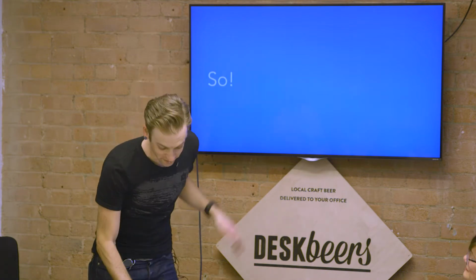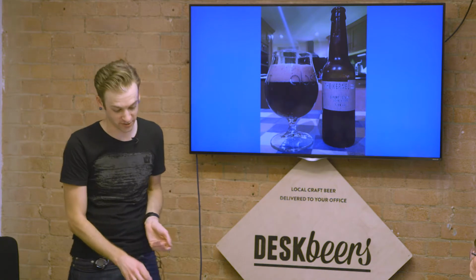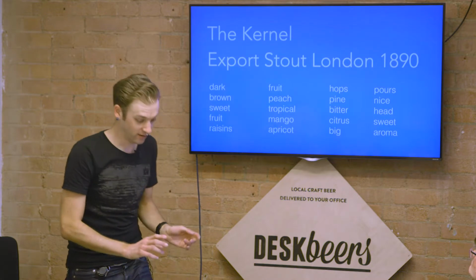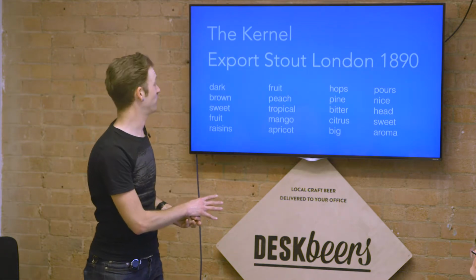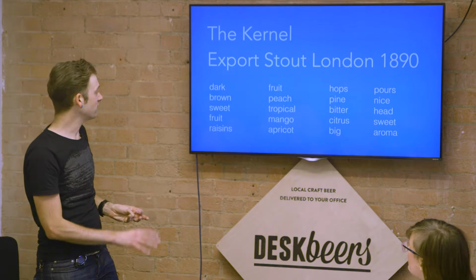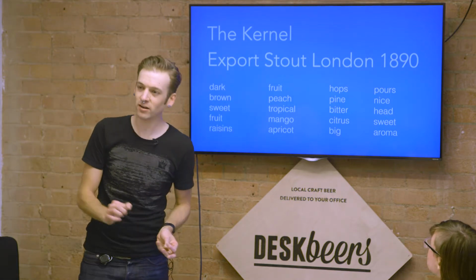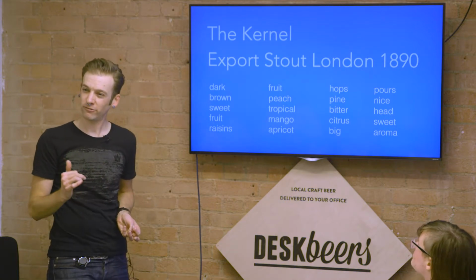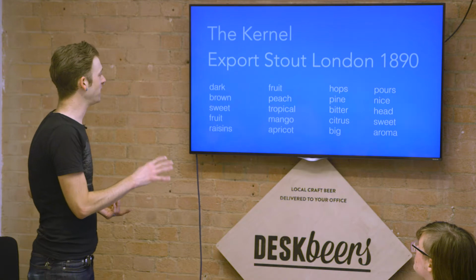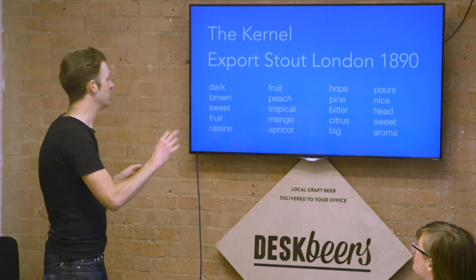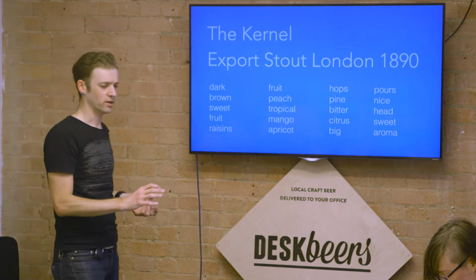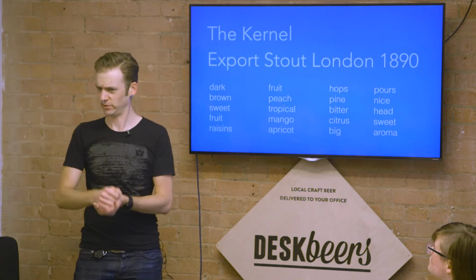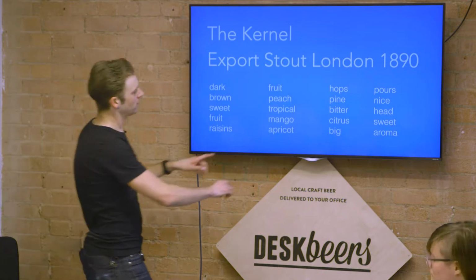So if we take all of that, and we go back to our kernel stout, and we go back to this massive pile of text, these are the top 4 topics for the export stout. The thing that's really interesting about this to me is how different they are to the individual weights that we got from the words. The reason makes sense, but you have to kind of stew on it a little bit. The kernel export stout is a really, really dark, chewy beer with a massive hop load, despite the fact that it's labeled as an export stout. And so these 2 pieces are that.